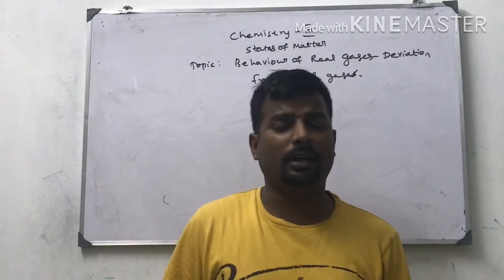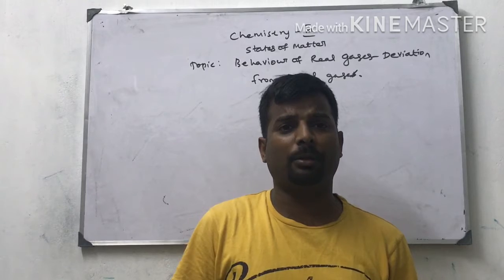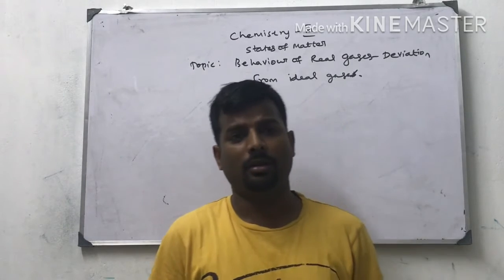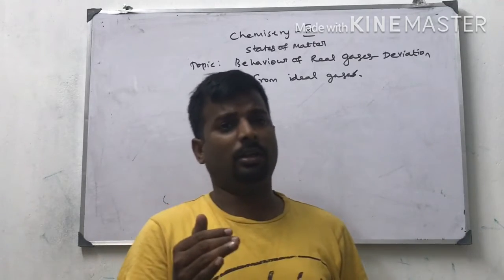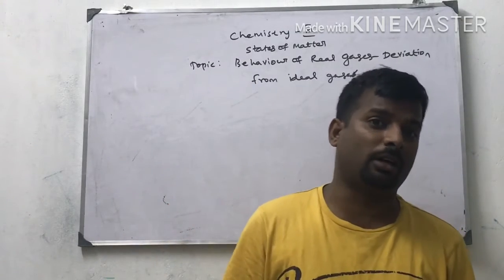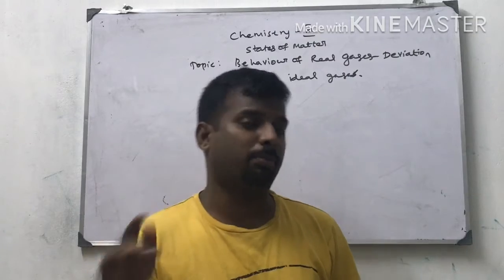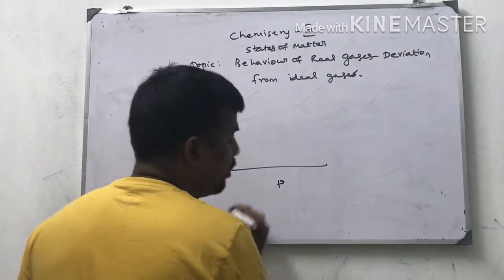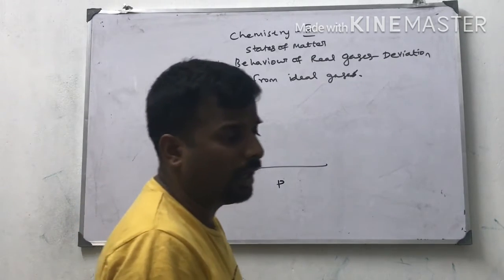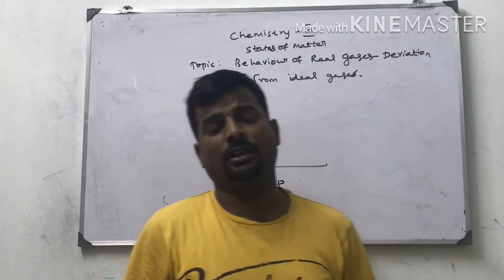With the help of Boyle's law, we already drew three graphs: one is the pressure versus volume curve, another is the pressure versus 1/V curve, and the third is the PV versus P curve. According to Boyle's law, PV is equal to constant.